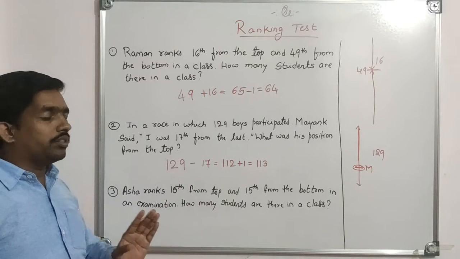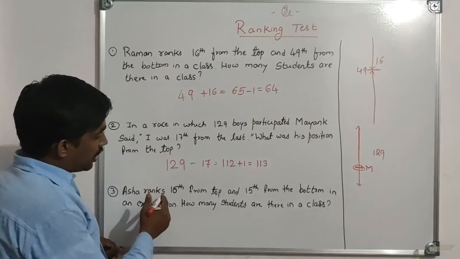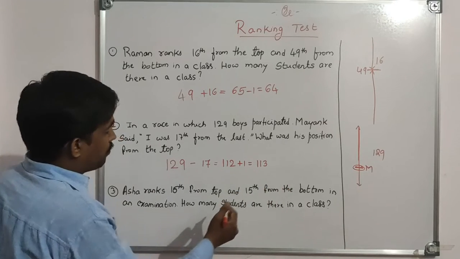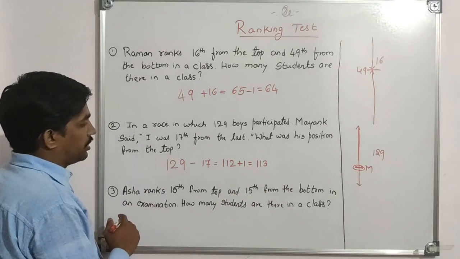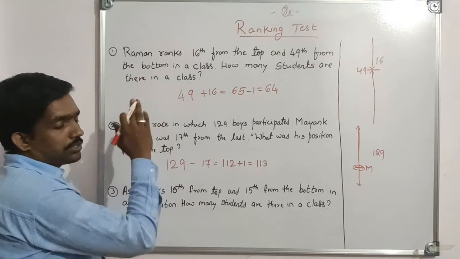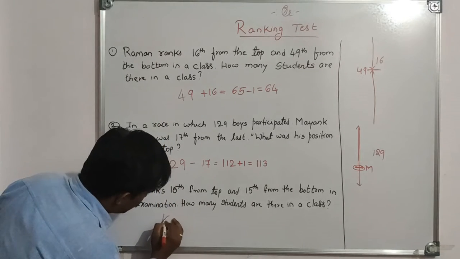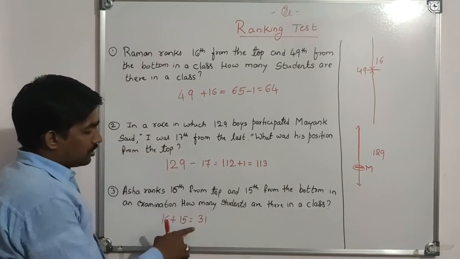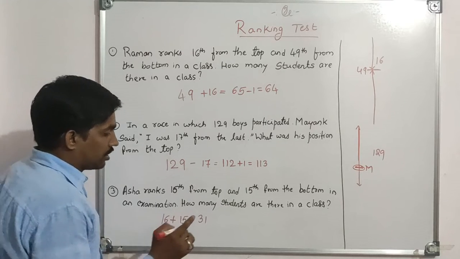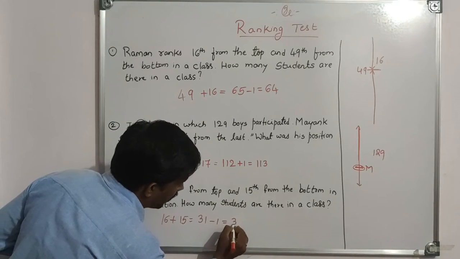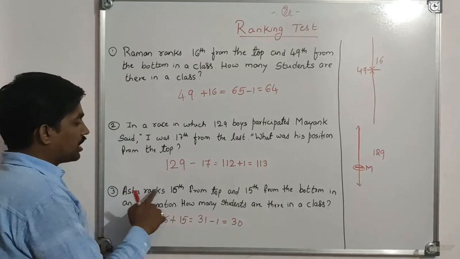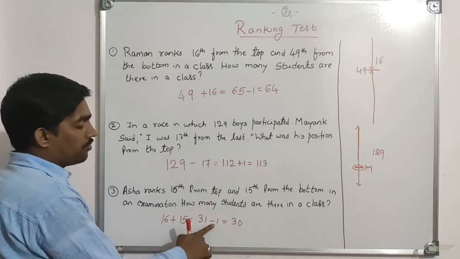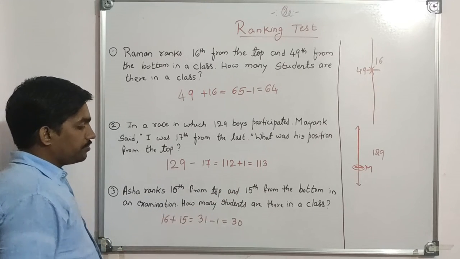This is our answer. Our answer is 113. And Asha ranks 16th from the top and 15th from the bottom in an examination. This question is exactly same as our first question. So 16 plus 15, that is 31. So 31 is not our answer. We have to subtract 1 here to get our final answer, because Asha is counted twice, from the top and from the bottom. That's why we have to subtract 1 here.